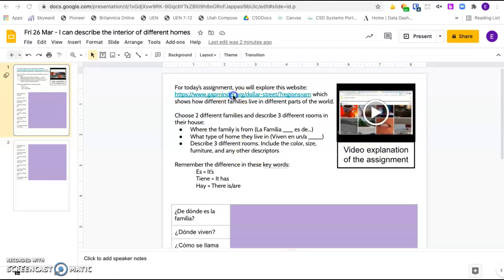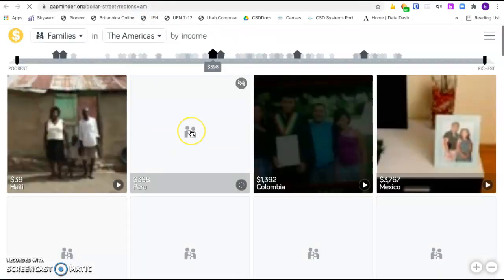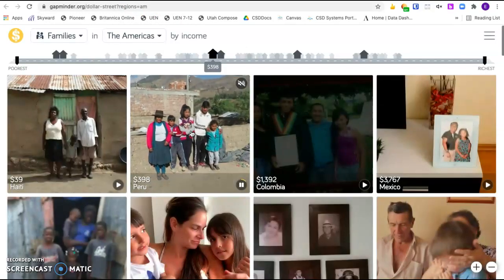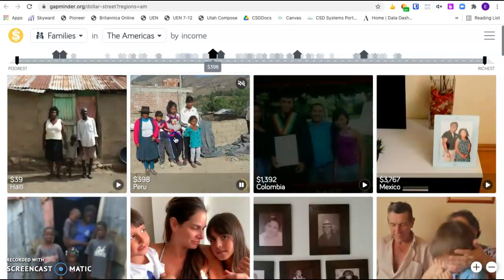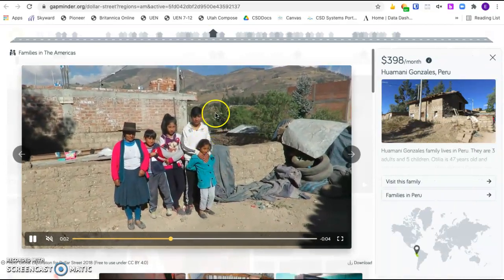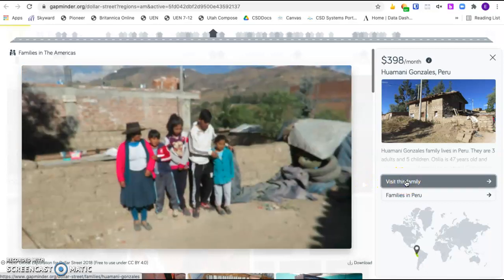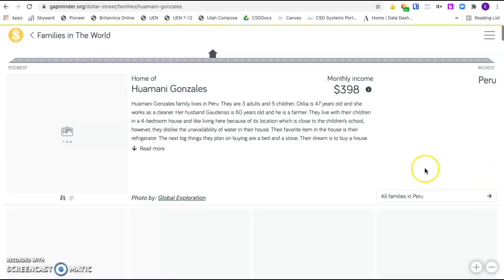So you'll just go into this website and you can choose 2 different families anywhere. I'm just going to click on this one since it's right there. These guys are from Peru. And so the big thing is once you get here, you need to click visit this family. Then you'll get to see more information.